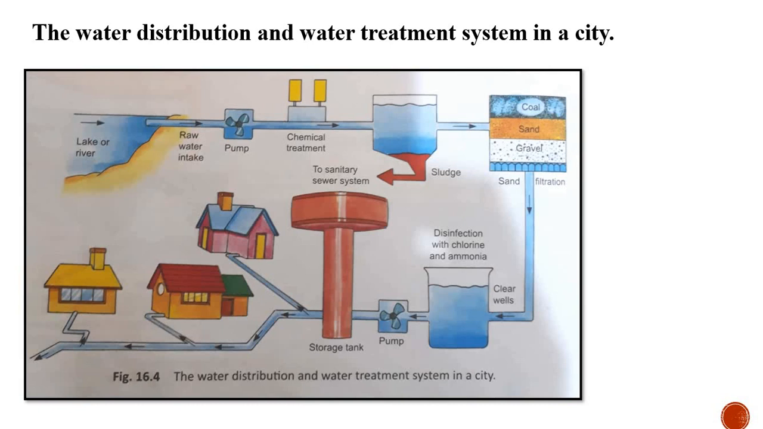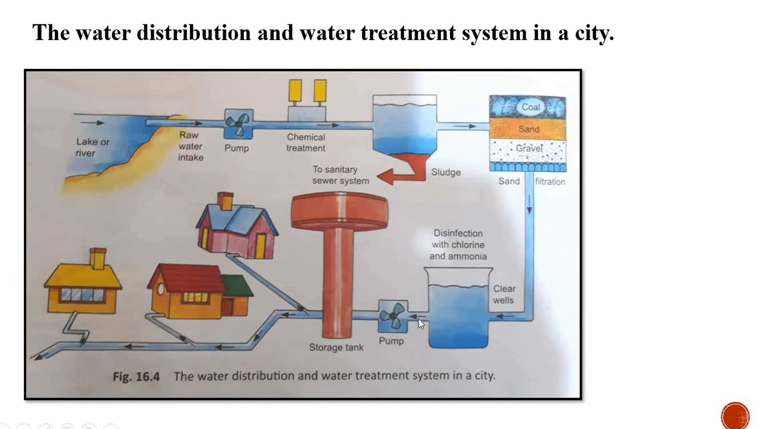Now coming to the microorganisms, what happens to them? How can we kill them? That's why disinfection with chlorine and ammonia is done in this clear well. Ammonia and chlorine are added to the clear well, and due to that, the microorganisms get destroyed. Now this water is fit for drinking because all the impurities are cleared, like microorganisms, heavier impurities, even the lighter impurities. All impurities are cleared in this process.